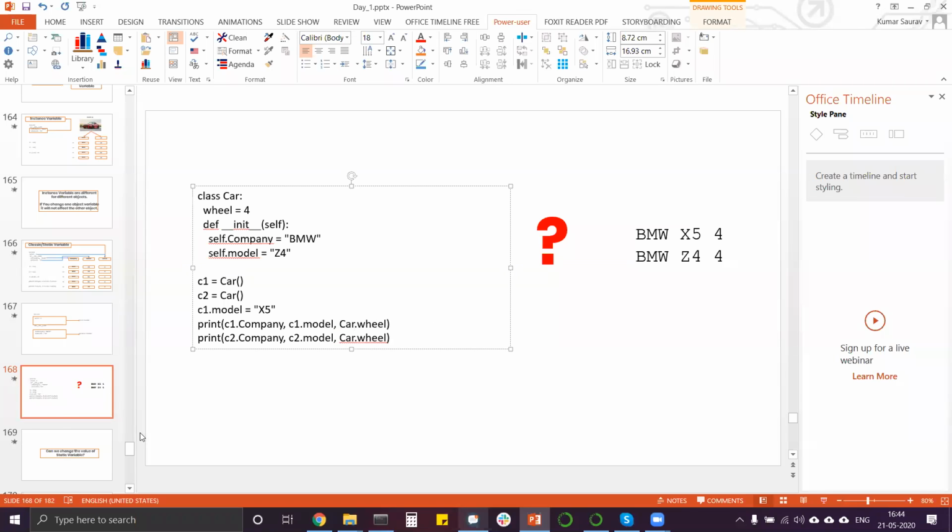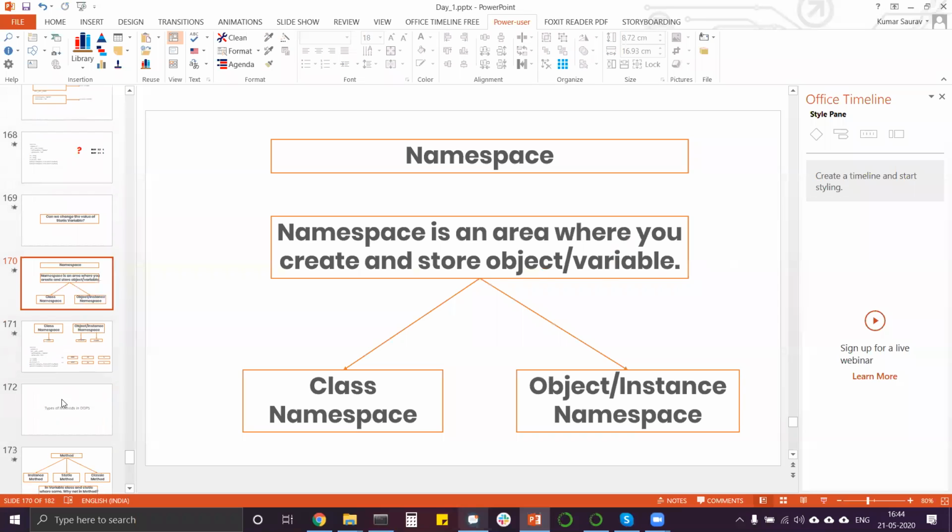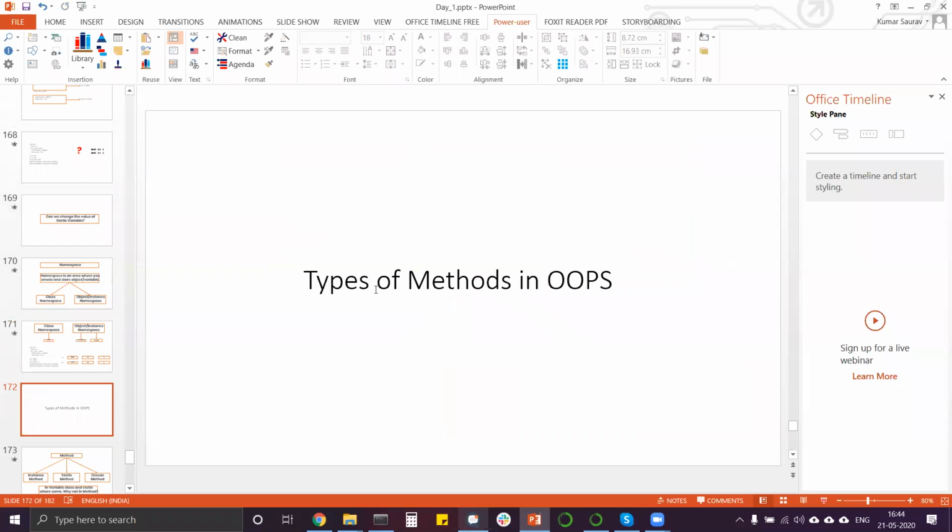So tomorrow we will start with, I think, namespaces we have done. So we'll start with the methods, and inheritance probably we will do. Then after that, we will come to the fun topics, like modules, pip commands, GitHub, how to make a career, and maybe one project in the next week. Okay. So that's it for today. We will start with the methods tomorrow.